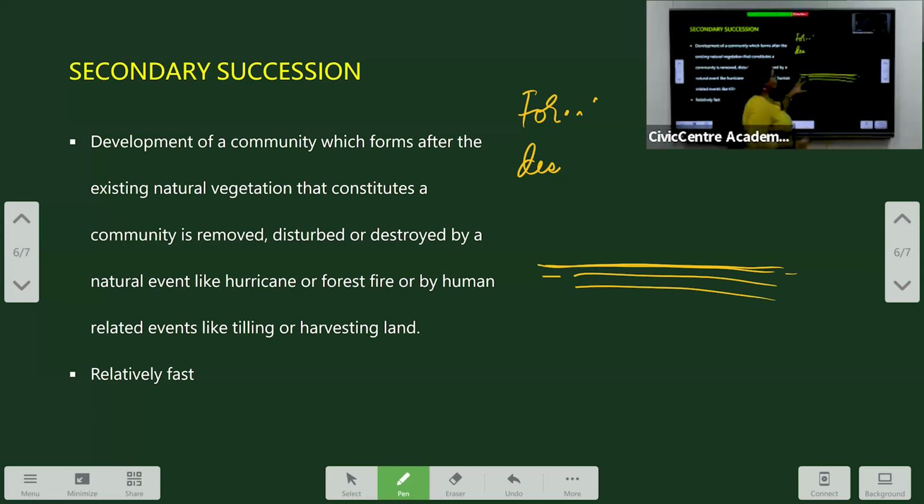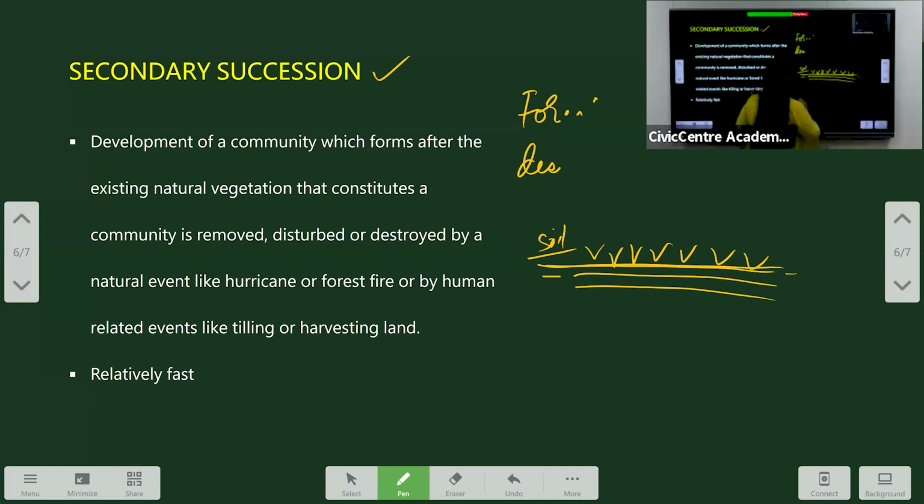Right, we already have soil here. So once there is soil, slowly you can see the growth of grass, shrubs, plants, etc. So when there is soil and the ecological succession has to happen after a calamity, this process of succession is called secondary succession.